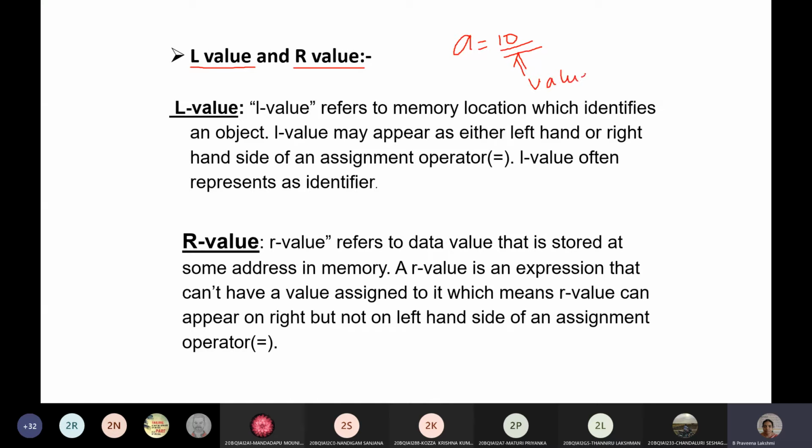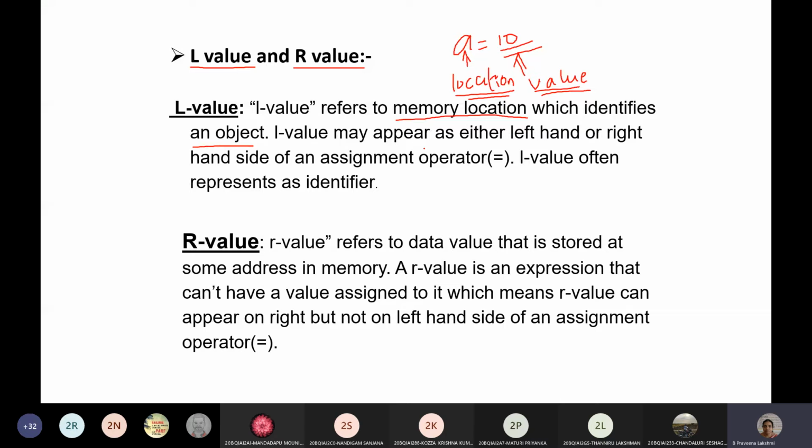But here on the left side you have the memory location, that is, the value at the left side is a location. That is the place in which you want to store the right side value. The place to store the right side value is the L value. So the L value refers to the memory location which identifies a variable. Actually it's not an object, it's a variable.